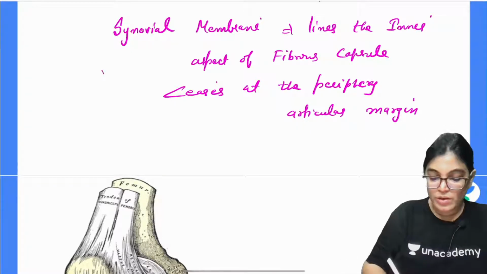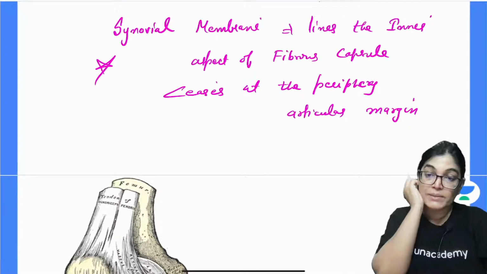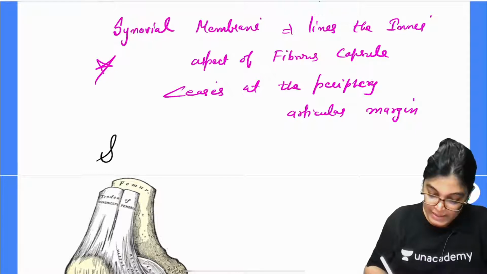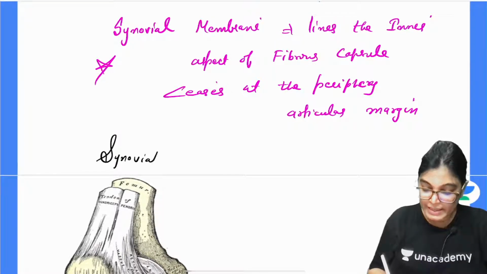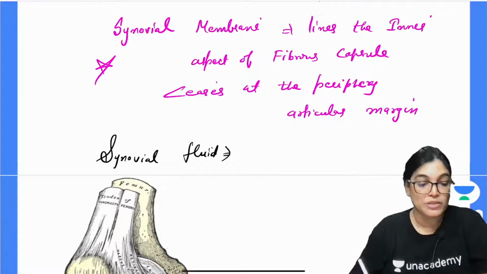It is also an important point to note down that it is not covered over the medial and lateral meniscus; it also ceases there. What does it secrete? It secretes synovial fluid, which is required for lubrication.